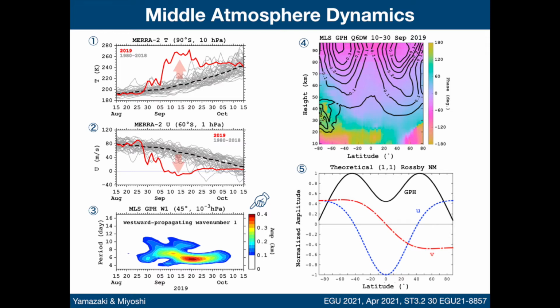The quasi-6-day wave is one of the planetary waves that are commonly observed in the middle atmosphere. However, the quasi-6-day wave observed during the September 2019 SSW was much stronger compared with the wave observed during the same season in other years.